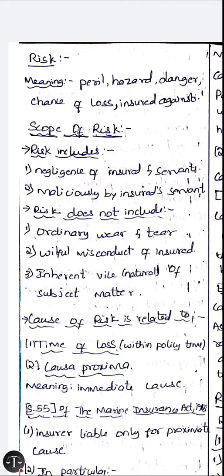What does risk not include? Risk does not include ordinary wear and tear, or willful misconduct of the insured. So if the insured willfully triggers the risk, for example, he has taken life insurance and he willfully commits suicide, then the insurer is not liable. There should be no willful misconduct of the insured.